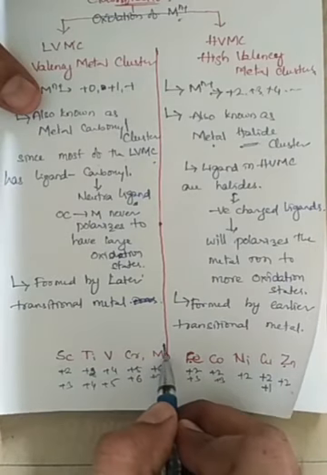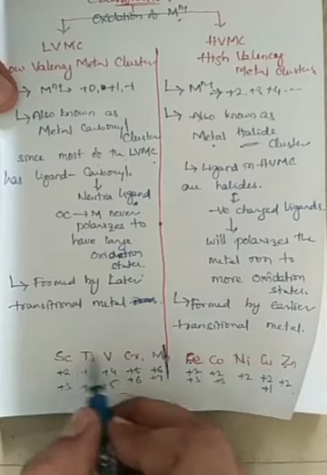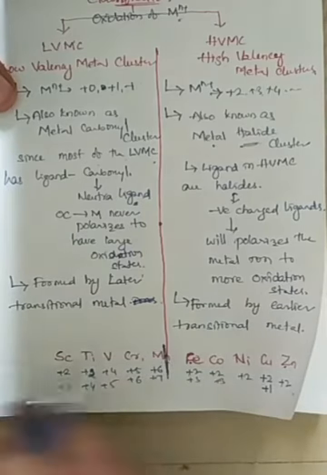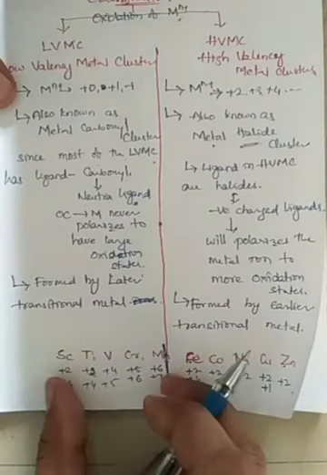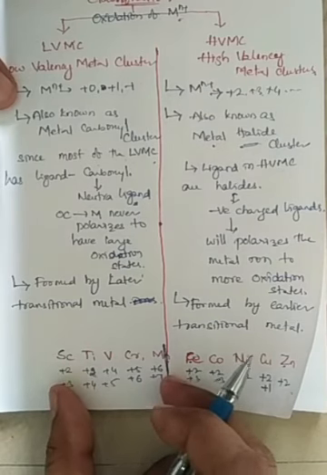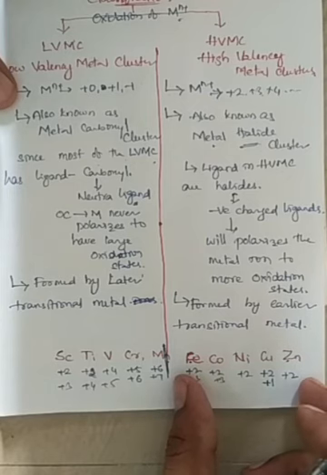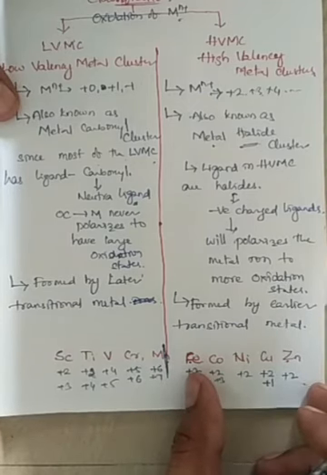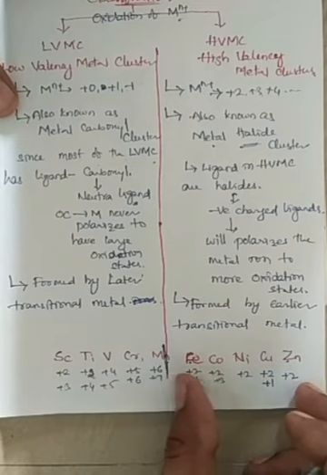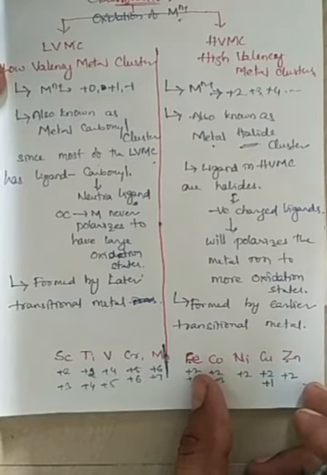So here the first 5 elements can be titled as earlier transition elements. They are initiating the series, so they will be called earlier transition elements. When it comes to the second part of the series, they will be called later transition elements, right? Because they are coming at the end, in the second part.